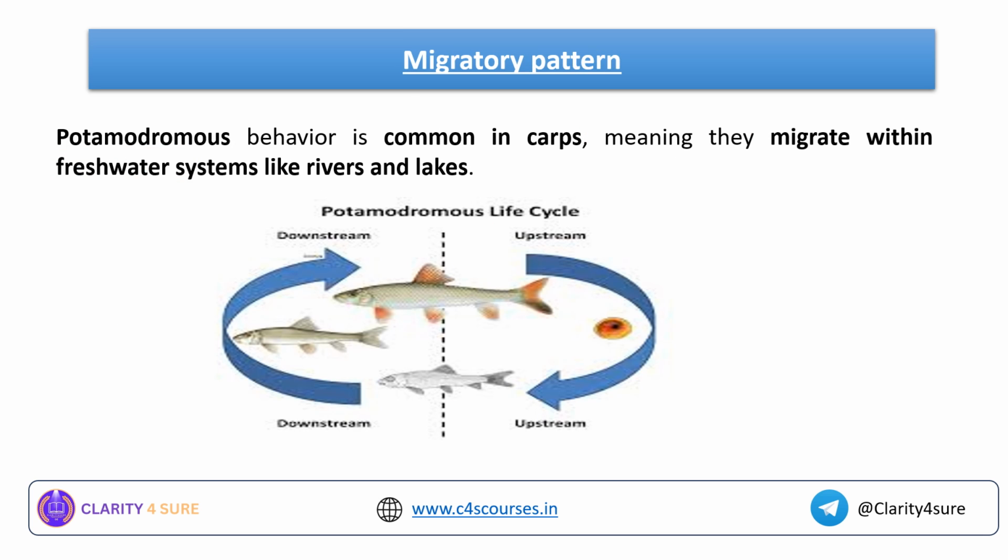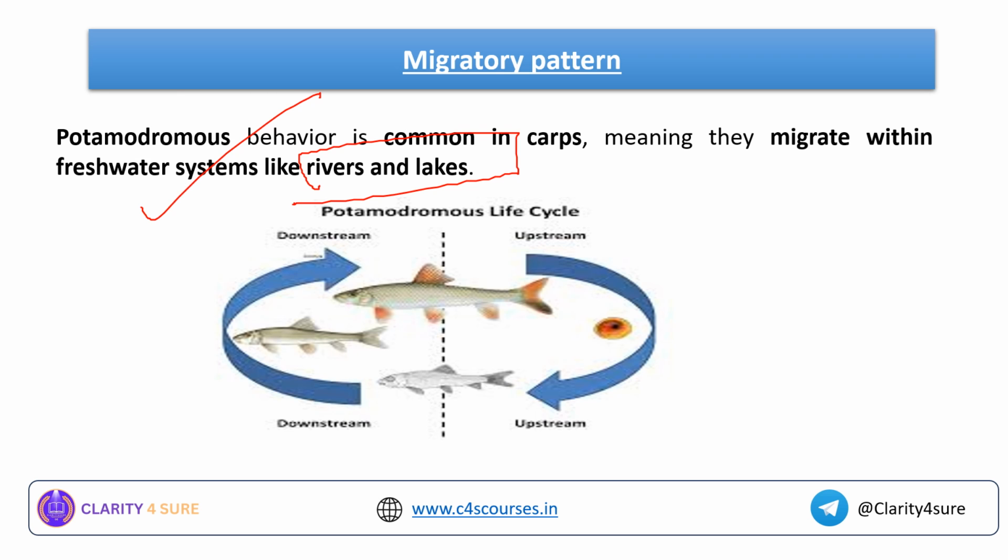Moving forward, before going into the different types of carps, the specification, we will try to understand the migratory pattern that is associated with these carps. See, we know that the carps are potamodromous. What is meant by potamodromous? It is a common behavior in carps, whereas it means that they migrate within the freshwater systems like rivers and lakes.